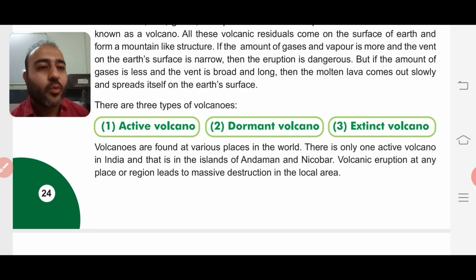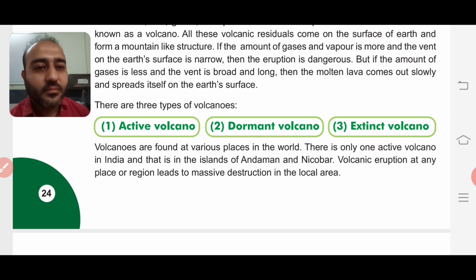Next is the dormant volcano. So a dormant volcano means a kind of volcano which has not erupted for many years, but it has the chance that sometime or the other it can erupt, right? So that is known as a dormant volcano. And the last one is the extinct volcano. An extinct volcano is a kind of volcano which has not erupted for the last 10,000 years. So such kind of volcanoes are known as extinct volcanoes.